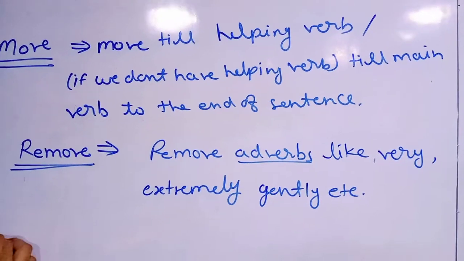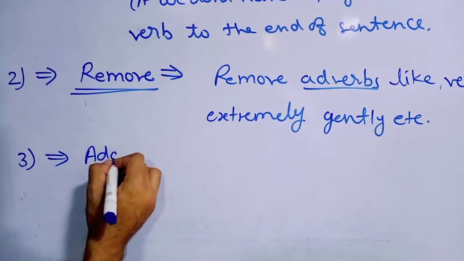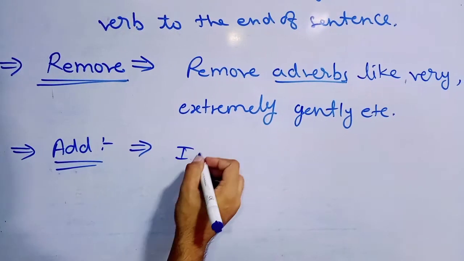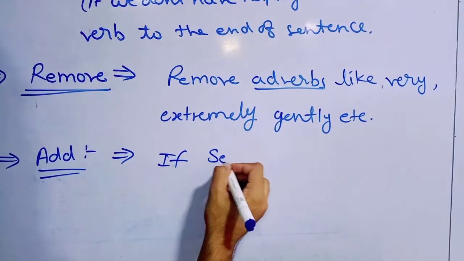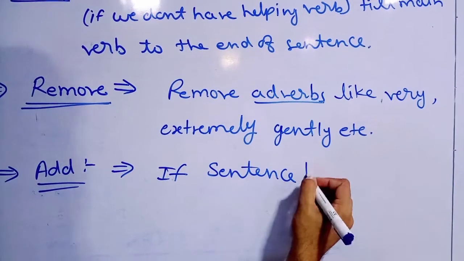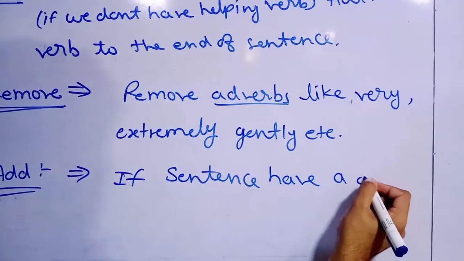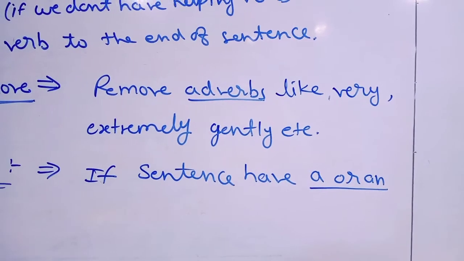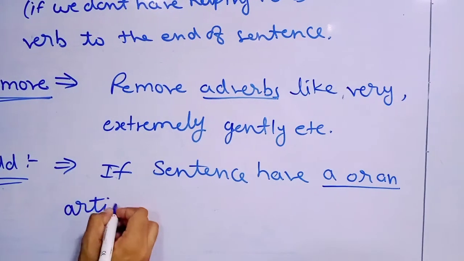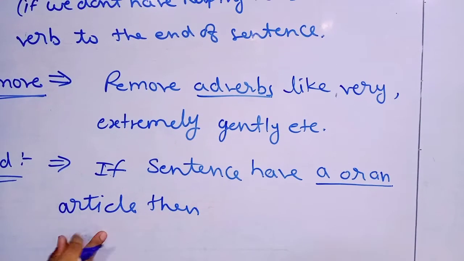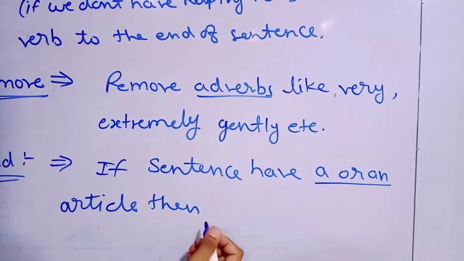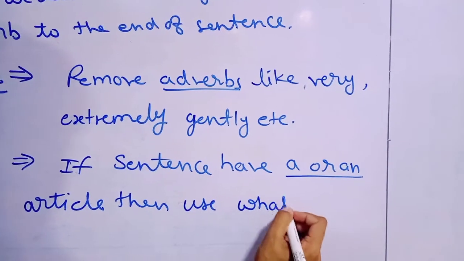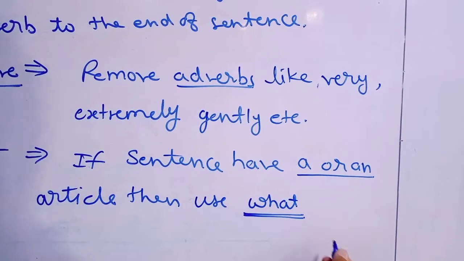And the third one is add. What are we going to add? If the sentence has a or an, an article, then we are going to use what?